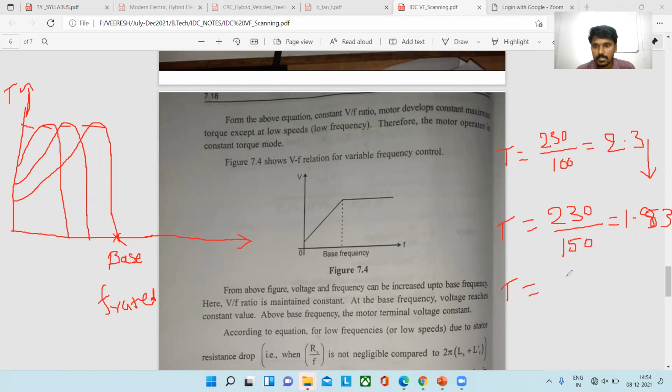Again, we can increase the frequency. Voltage we cannot increase. 230 upon 200. How much are we getting here? 1.03? Is it right? 230 by 200, how much? What is the value of 230 by 200?